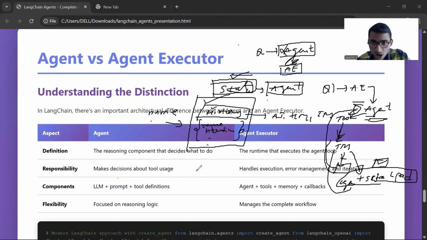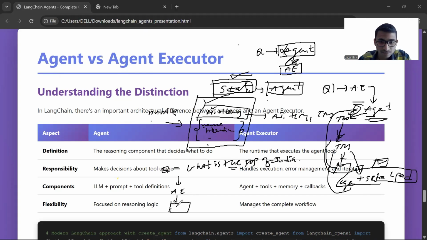Let's see how it is satisfied. Let's say I ask, what is the population of India. This is a query, and it goes to the agent executor, which writes this query in the scratchpad, some note like this.